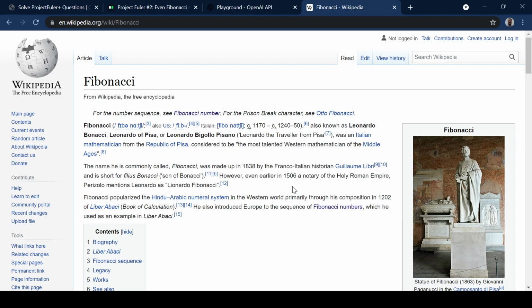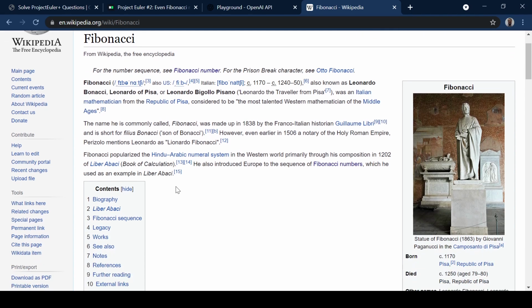Even earlier, in 1506, he's mentioned as Leonardo Fibonacci. So maybe there's some tradition of this Fibonacci, and I guess if he was from Scandinavia, he'd be called Bonacci-san, or something like that. And one thing I didn't know is that he popularized the Hindu-Arabic numeral system in the Western world, primarily through his composition in 1202 of Liber Abaci, so the book of calculations, so abaci, similar to abacus.